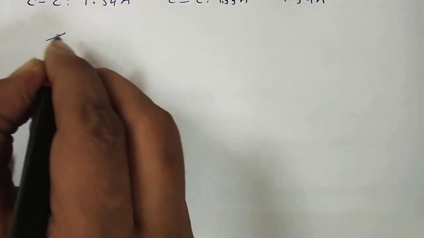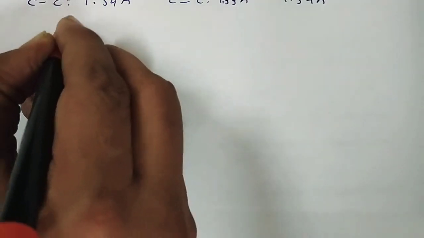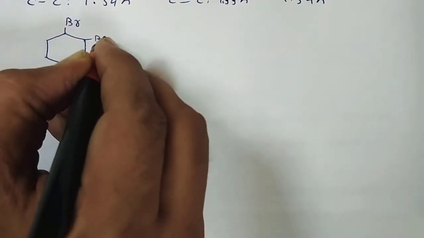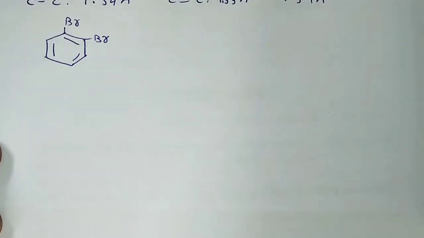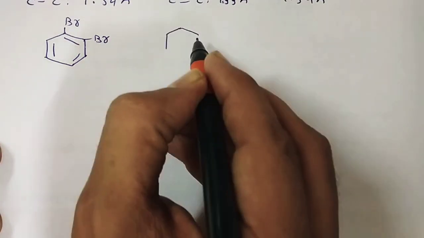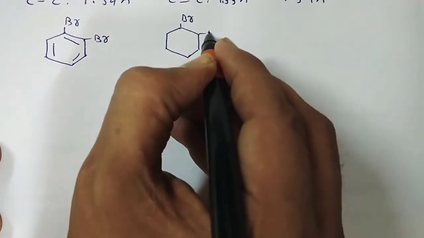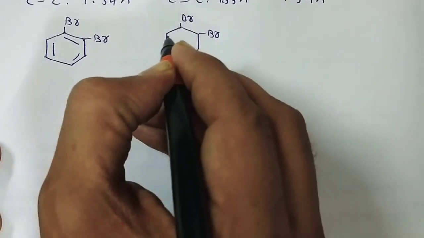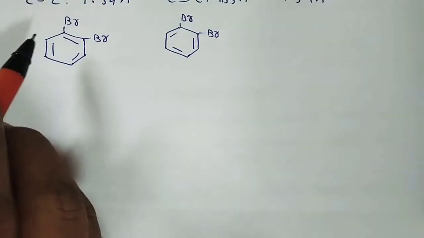Kekule suggests that in a di-substituted benzene, bromine and bromine attached at the 1,2 positions, or ortho position, is called ortho-dibromobenzene. Kekule suggests that ortho-dibromobenzene has 2 different isomers. Why 2?